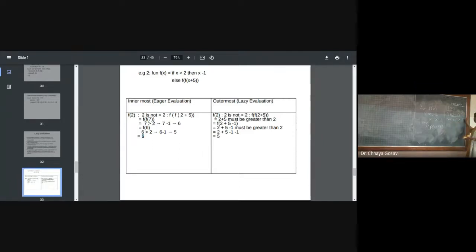So now this expression is 2 plus 5 minus 1, and here this expression will be evaluated. It will return the value: 2 plus 5 is 7, minus 1 is 6. Now f of 6 goes to the function, and 6 is greater than 2. So 6 minus 1, and you get the result 5. Unless and until it is compulsory, the expression is not evaluated. Expression evaluation is delayed. That is called outermost or lazy evaluation.